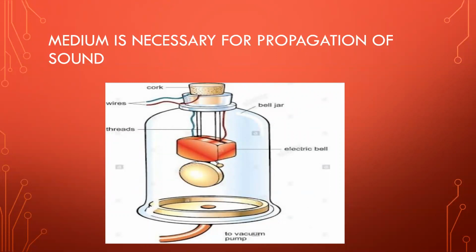If the key to electric bell is now switched on, the bell starts ringing and the ringing can be heard from outside the bell jar. Now, if the vacuum pump is switched on, it starts removing the air from the bell jar. As the quantity of air inside the bell jar decreases, the level of ringing sound heard outside also decreases. If the pump is operated for sufficiently long period, the quantity of air inside the bell jar will be low. At this point, the level of ringing sound will also be very low.